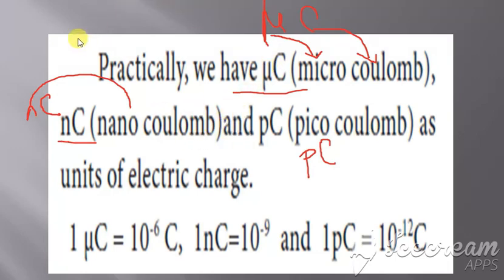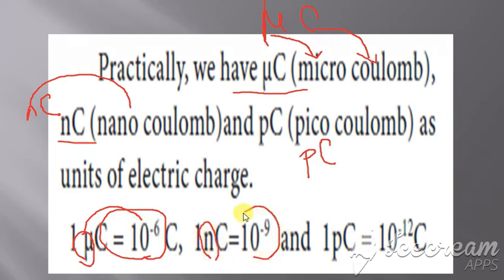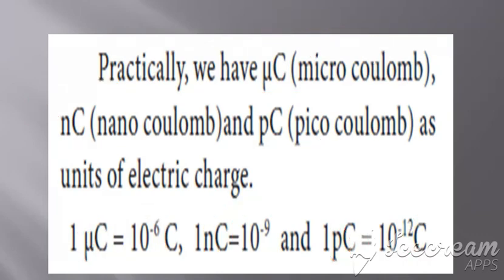Now writing the values of these. Mu, the value is 10 power minus 6. Nano, the value is 10 power minus 9. Pico, the value is 10 power minus 12. Clear? Mu is 10 power minus 6, nano 10 power minus 9, and pico 10 power minus 12. So the general unit is coulomb, and these are the practically measured units for charges.